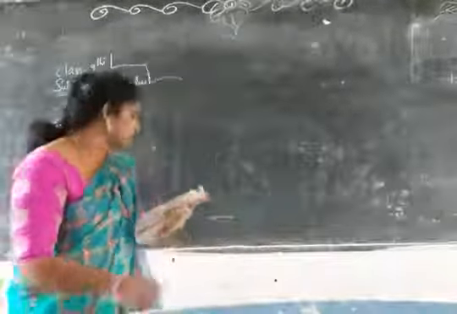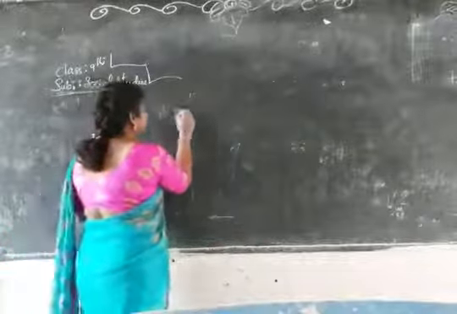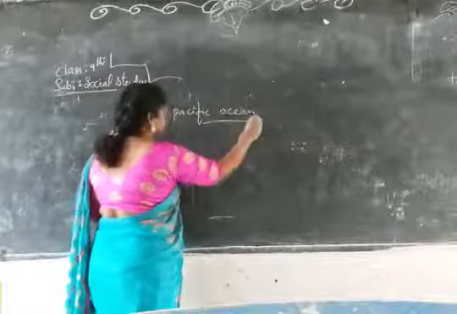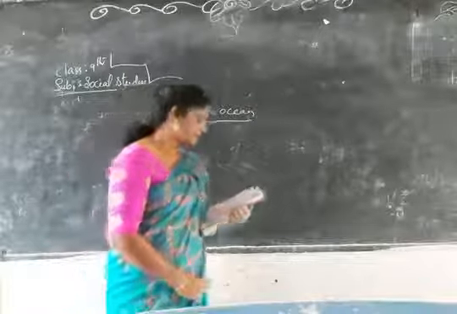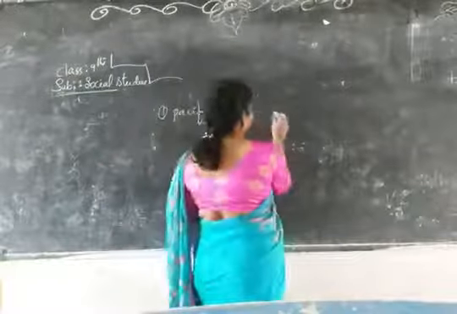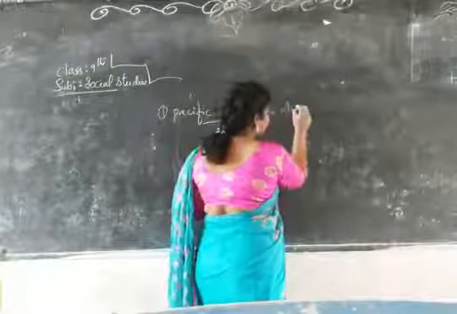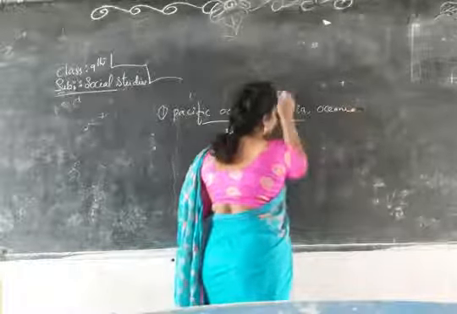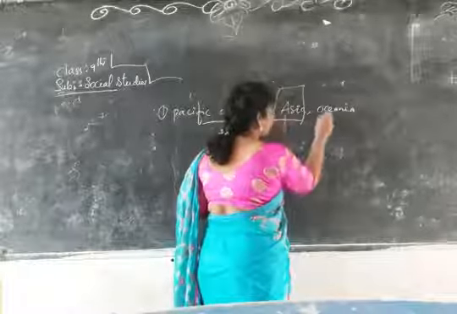The first one is the Pacific Ocean. What is it doing? It is mainly separating Asia and Oceania from America. Asia, you know very well, is the biggest continent.